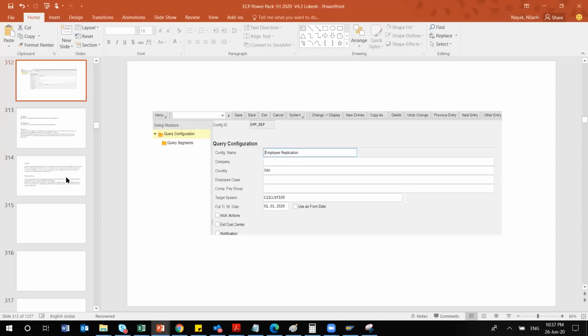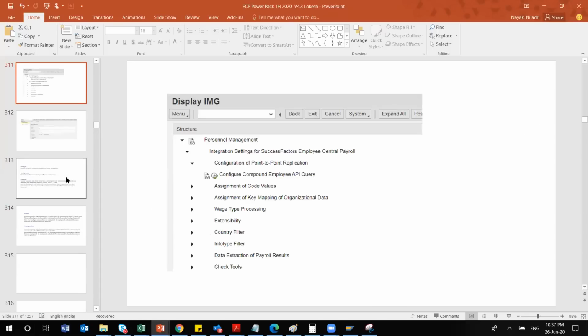This is the major configuration. Okay, so let me go to the system again. I will show you.